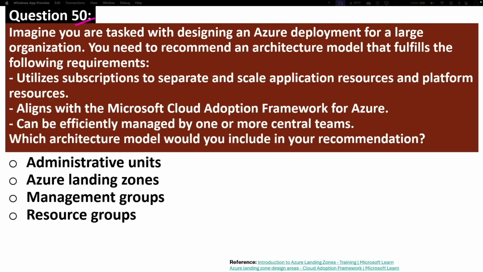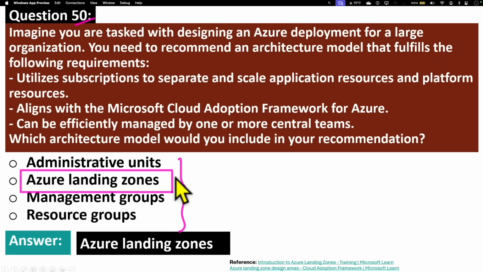Let's look at question number 50. Imagine you are tasked with designing an Azure deployment for a large organization. You need to recommend an architecture model that fulfills the following requirements. The requirements are: utilizes subscriptions to separate and scale application resources and platform resources, aligns with the Microsoft Cloud Adoption Framework for Azure, and can be effectively managed by one or more central teams. Which architecture model would you include in your recommendation? Let's look at the options first. The correct answer is Azure Landing Zones.